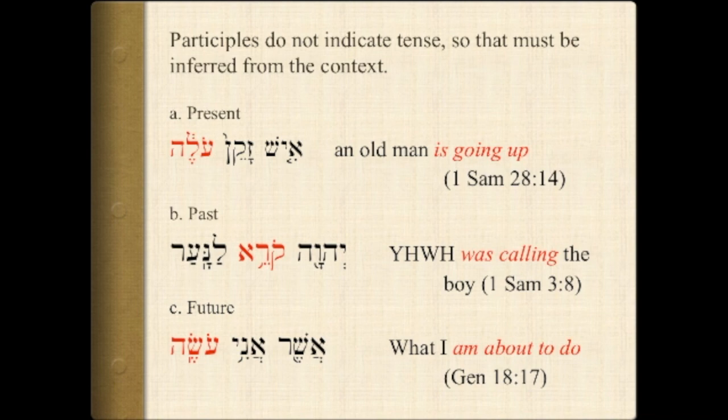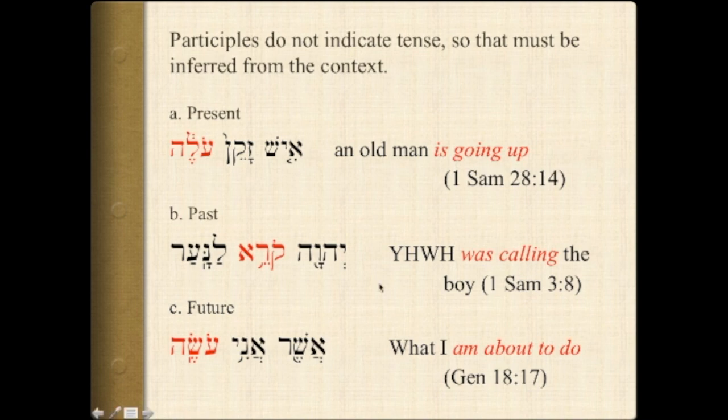Participles can also be used as referring to something that happened in the past. This is something that will happen within a narrative text. So the Lord was calling to the youth, to the boy. It's something he didn't just do once, it's something he did repeatedly.